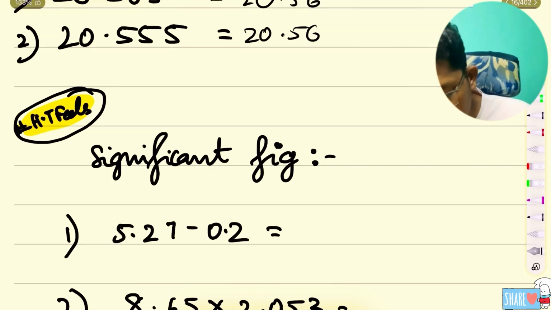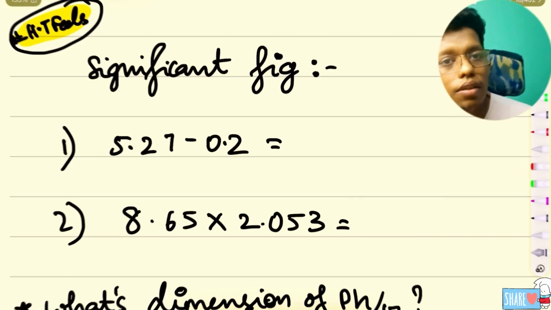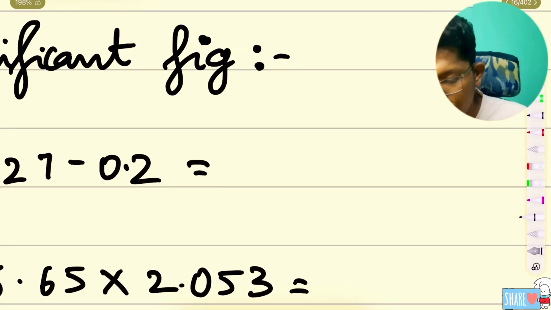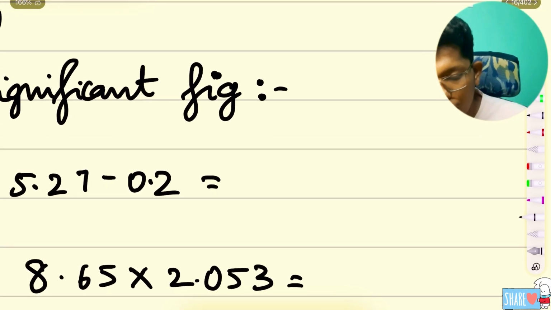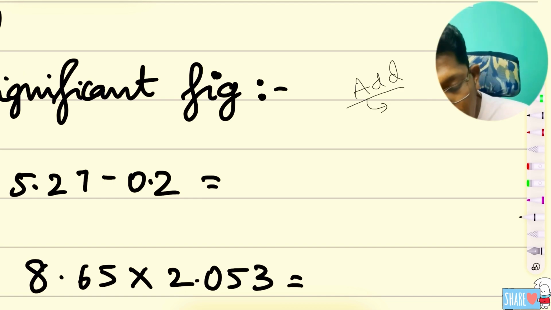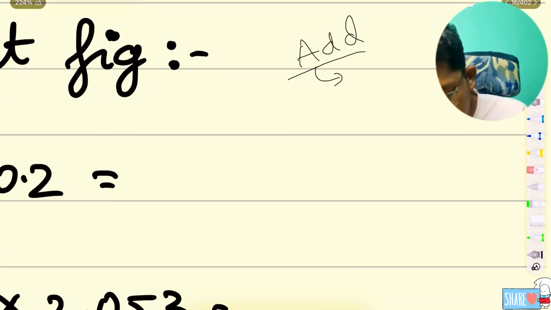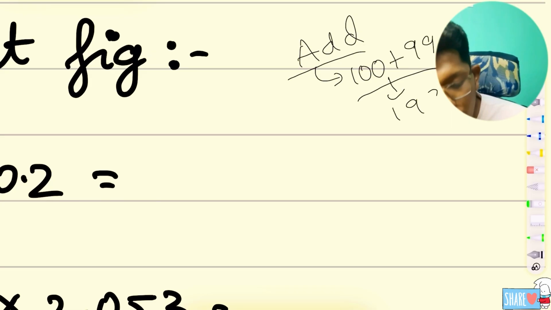Many of them may try to confuse addition and subtraction. I will say a very simple thing: if you do addition, the number will be comparatively small. If I say 100 plus 99, it is just 199 only.